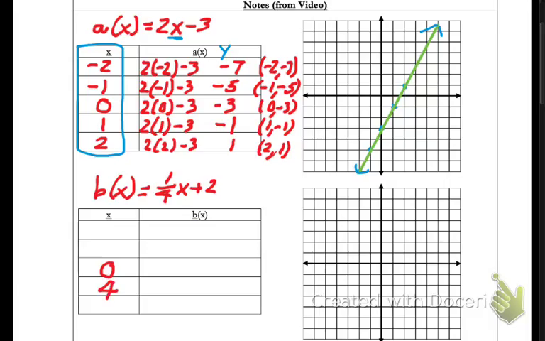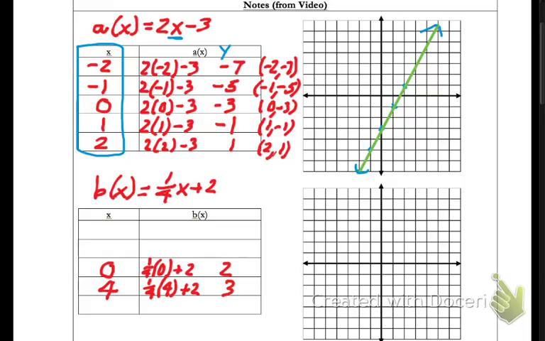And let me show you why. If I were to put in 0, first of all, that's 1/4 times 0 plus 2. Well, that just gives me 2. If I put in 4, that's 1/4 times 4. Well, 1/4 of 4 is 1, and 1 plus 2 is 3.